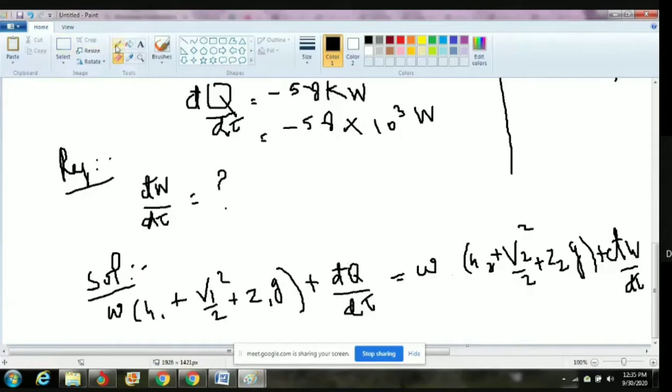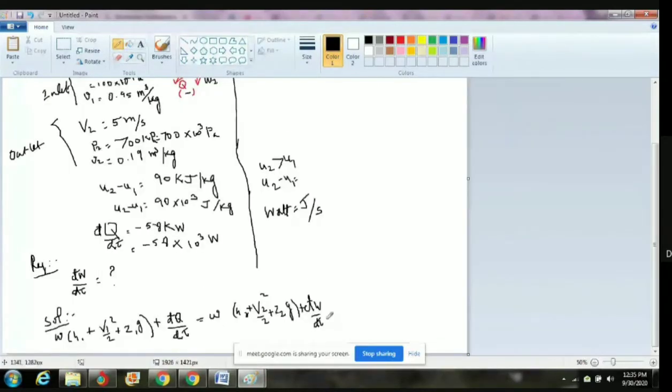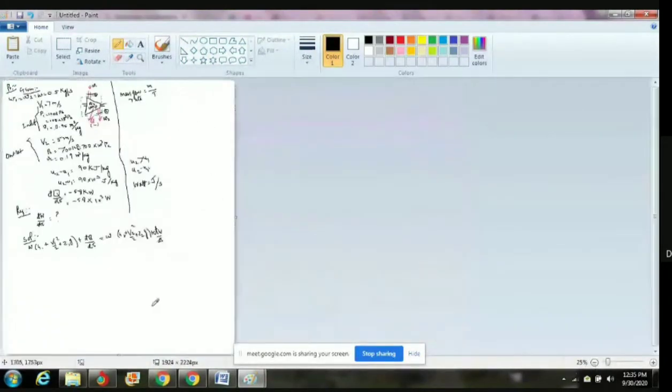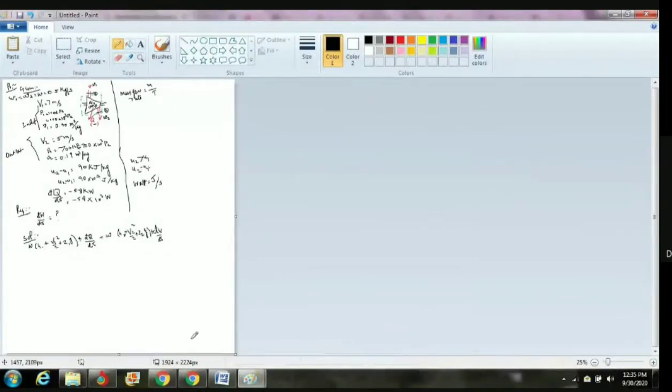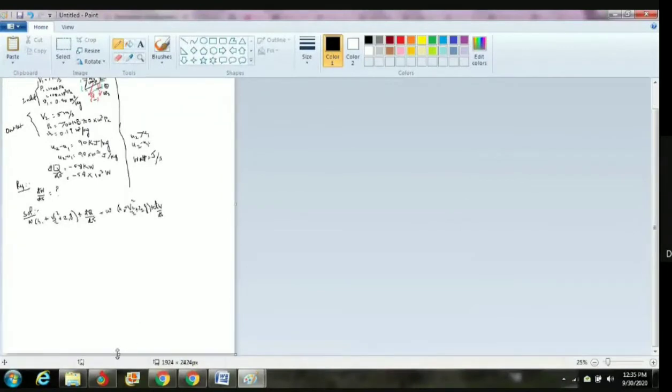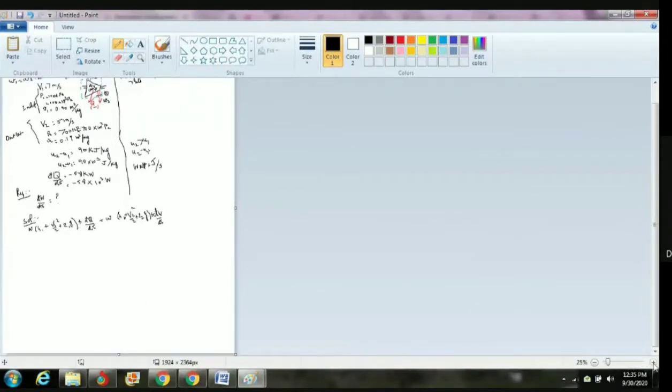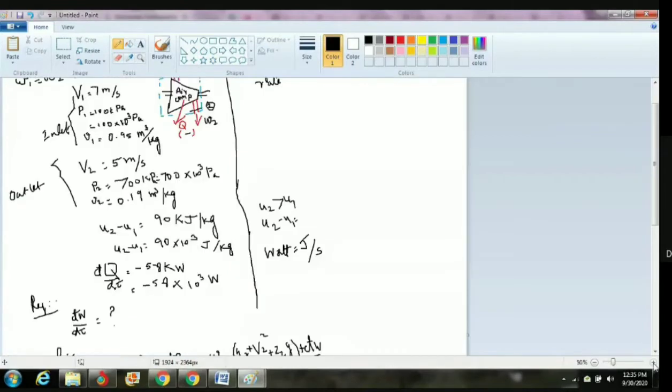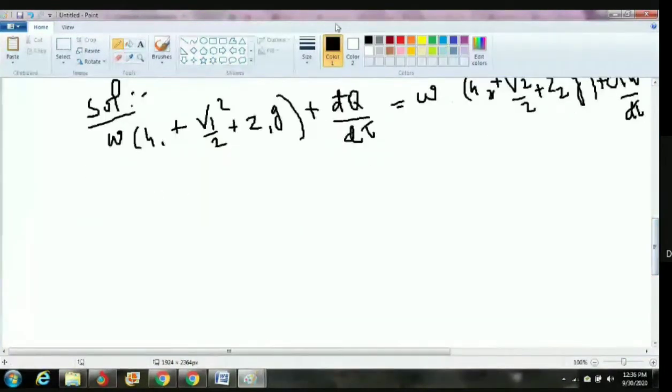Clear? And one more thing in that problem, enthalpy H is there. H already I told you, H is U plus PV. So we have to substitute that formula in the equation.